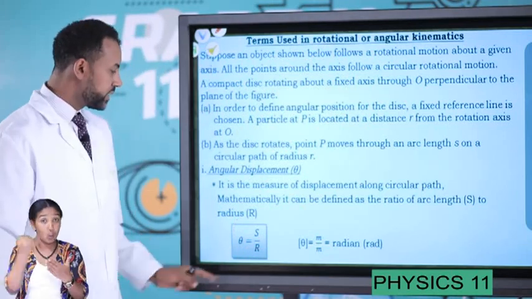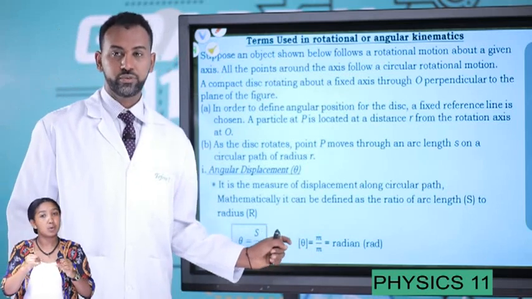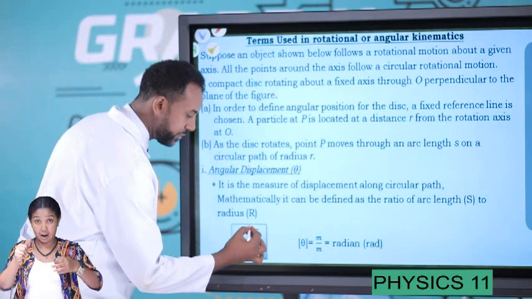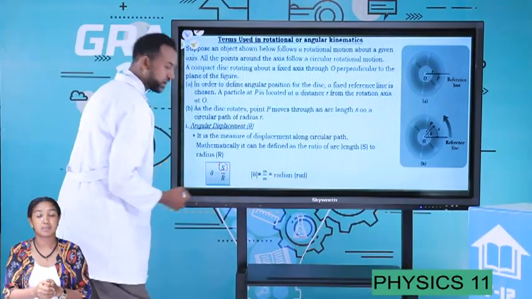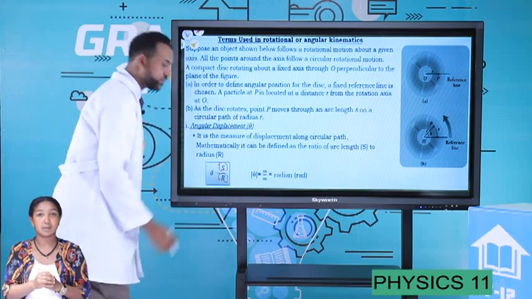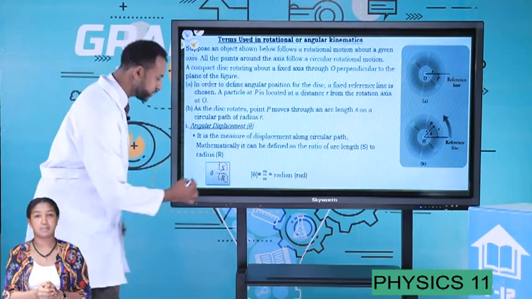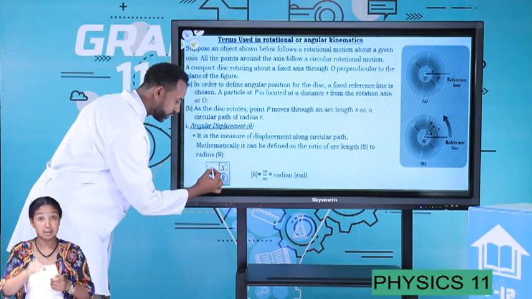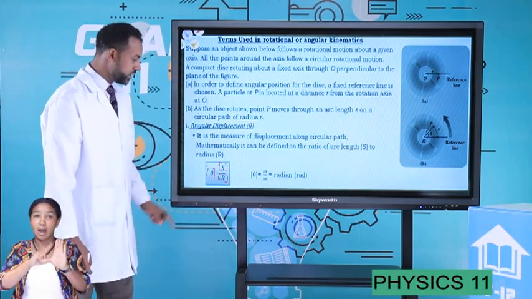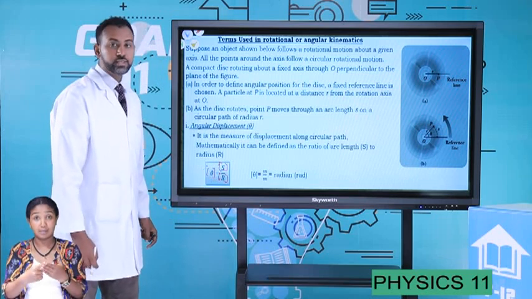The unit of angular displacement can be determined as the dimension of linear displacement over the dimension of radius r. To determine what? The dimension or the unit of angular displacement. Here the dimension is cancelled out.